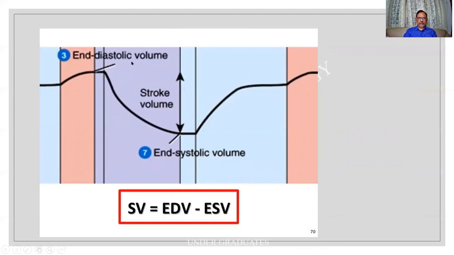This is what EDV I mentioned: end diastolic volume, ESV is end systolic volume. This formula you can clarify your doubts with the professor of medicine.